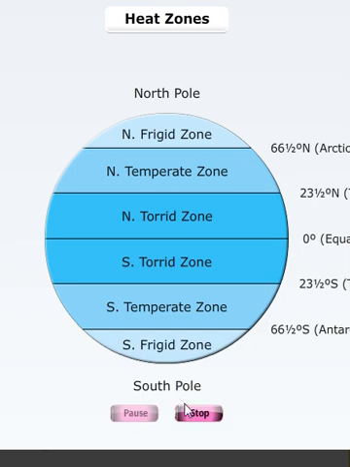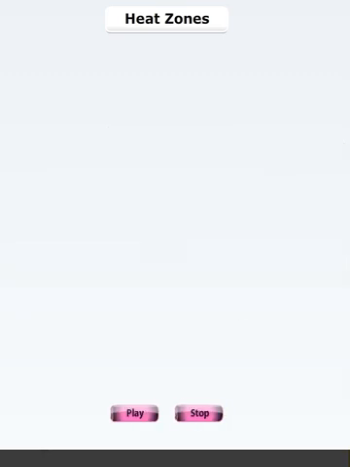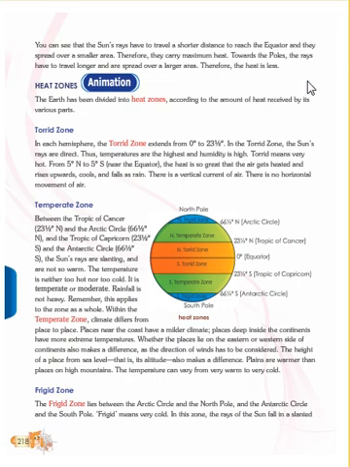So you have understood it, right? The different zones which are provided here. So let's continue with the torrid zone. In each hemisphere, the torrid zone extends from 0 to 23.5 degrees, where the sun rays fall directly, the temperature is highest and humidity is high. So it means very hot, from 5 degrees north to 5 degrees south, near the equator, right?